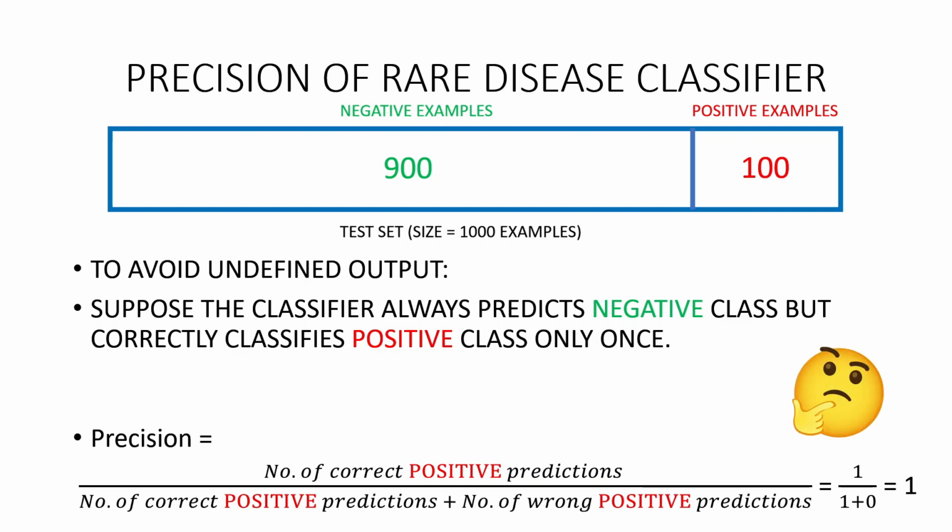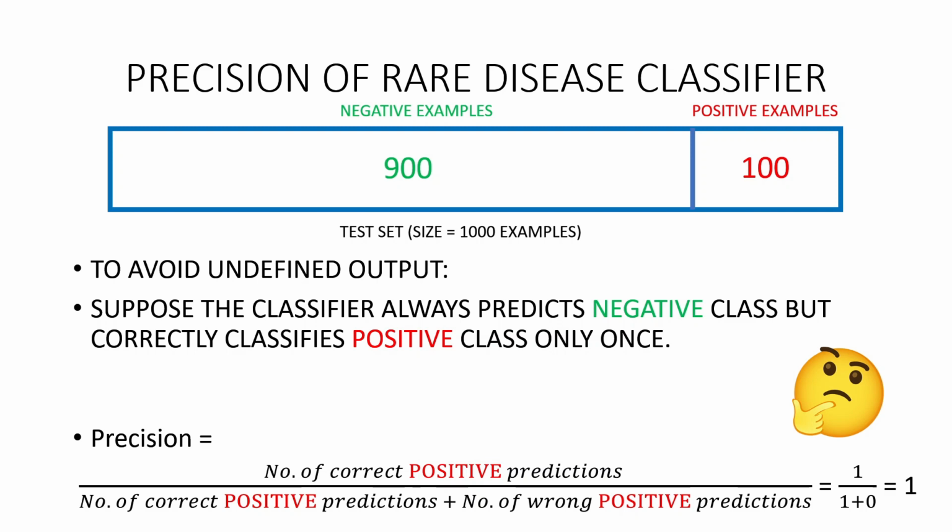Whoa! This lousy algorithm had an accuracy of 90% and now it has a precision of 100%? What's going on? Don't worry, precision focuses on one half of the story about the algorithm's performance. The other half is covered by the recall, and it is the one which will debunk this algorithm.